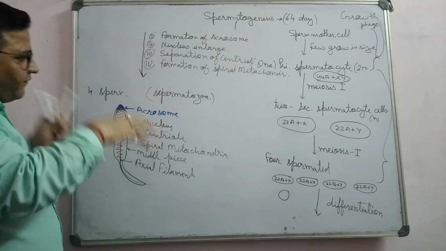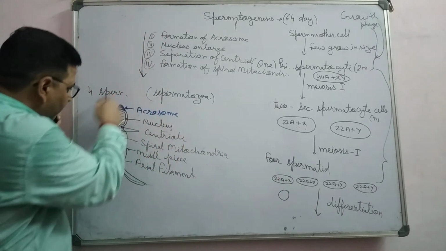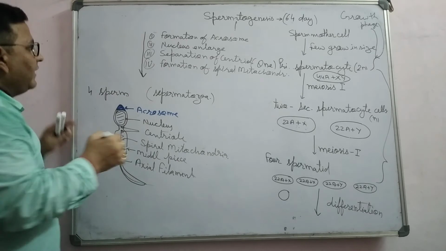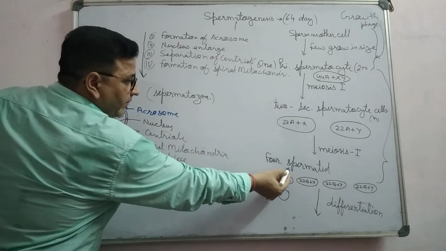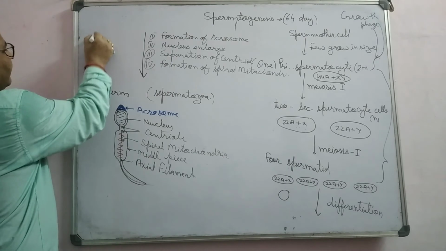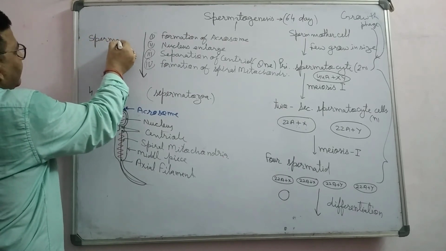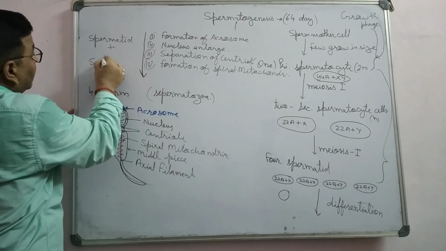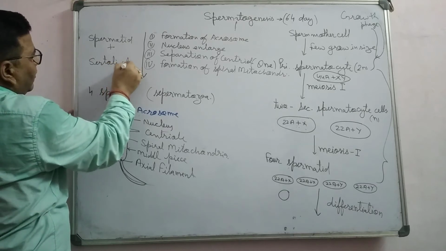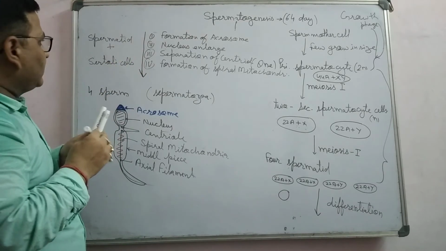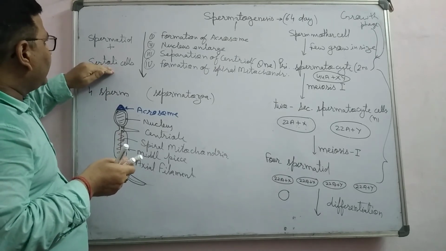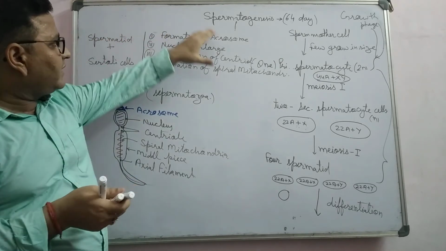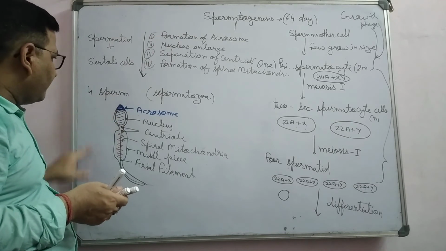This is the differentiation. This cell ultimately changes into this form. This is known as differentiation. Then it is completely known as sperm. And for this, the spermatid should attach. It means the spermatid gets attached to Sertoli cells. Pyramidal shaped Sertoli cells provide nourishment to the spermatid, by which the spermatid, through the following changes, ultimately differentiates into the sperm.